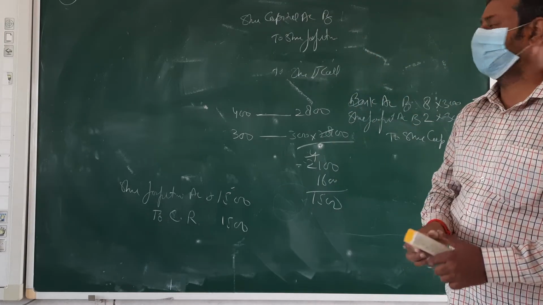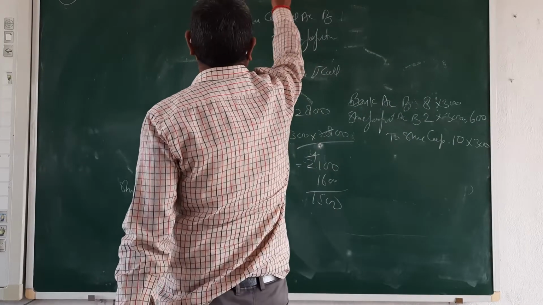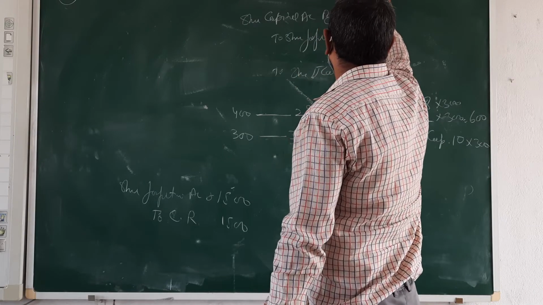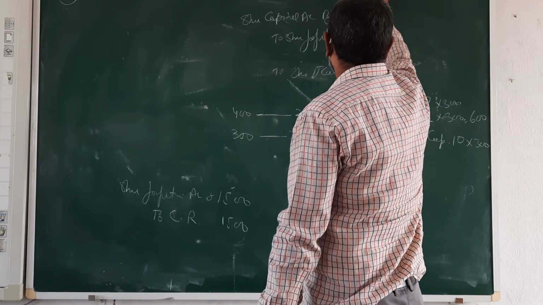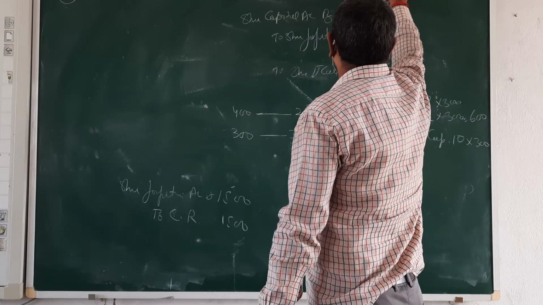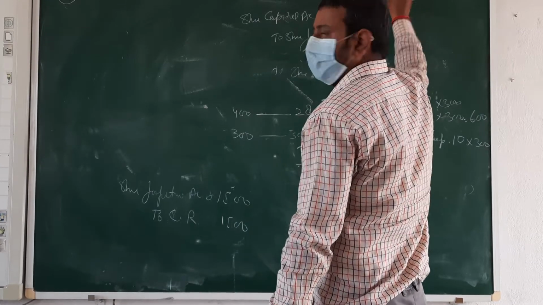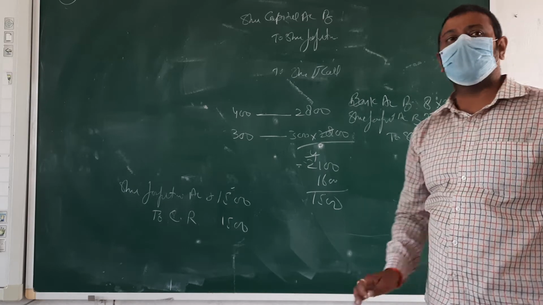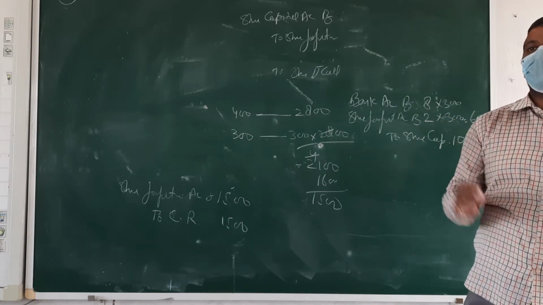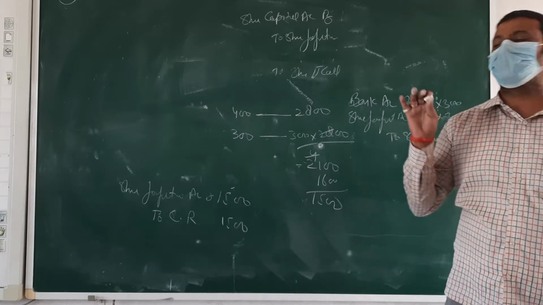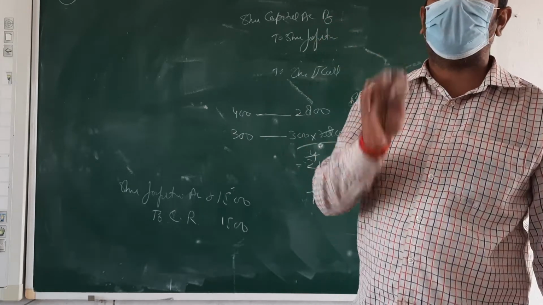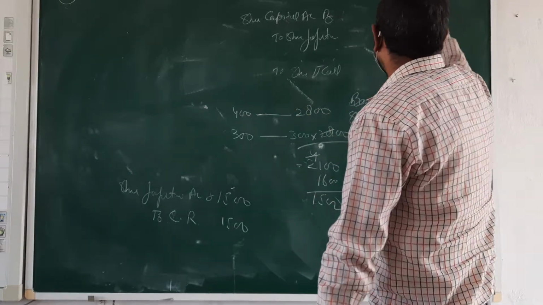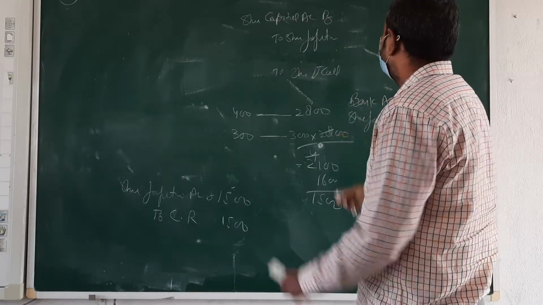Next. C Limited forfeited 700 shares of rupees 10 each, fully called up, on which the holder has paid application money rupees 3 and allotment money 2 per share. Just the opposite of before. Before, the question said he was not able to pay the first call or second call, but here they say he only paid allotment and application. It means the others are not paid. Then what amount is paid? 5 rupees. Only calls are there.